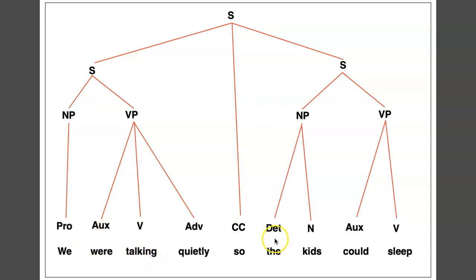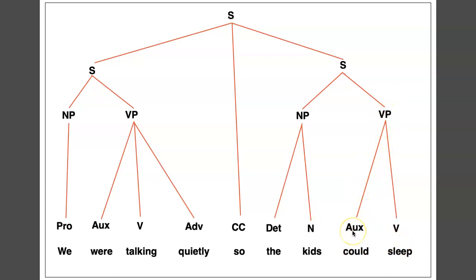Over here on the other side, we have the kids could sleep. The kids is our noun phrase. We'll load the S node up here somewhere, out of room, and come down into a noun phrase and a verb phrase. Notice that we're trying to keep these more or less on the same level for visual organization and clarity. Noun phrase, the kids, is acting as a subject. Here we have verb phrase, could sleep.